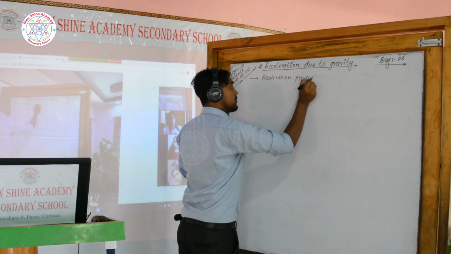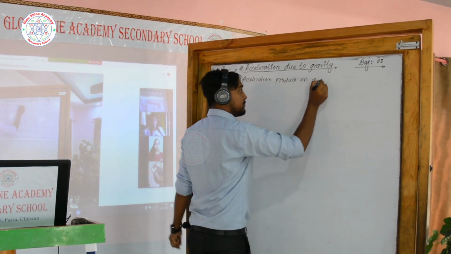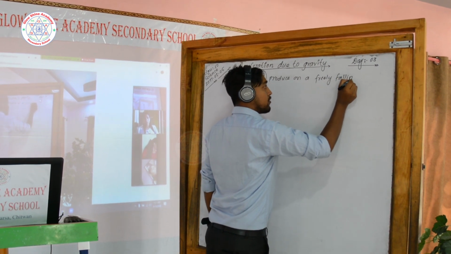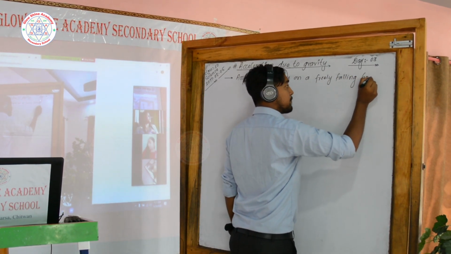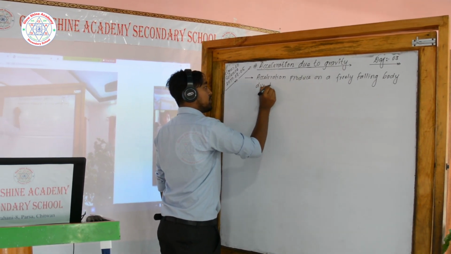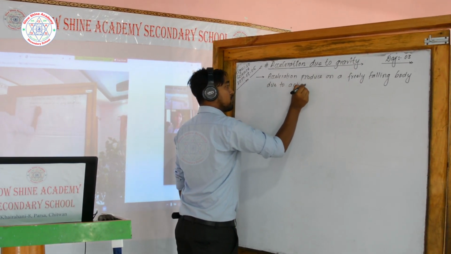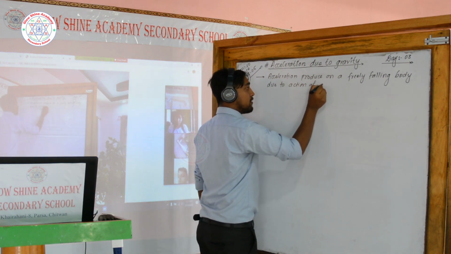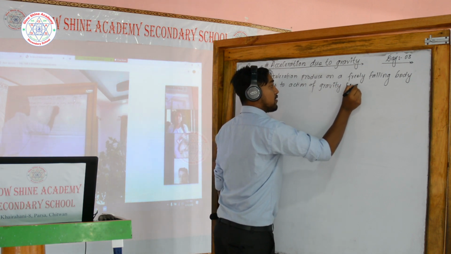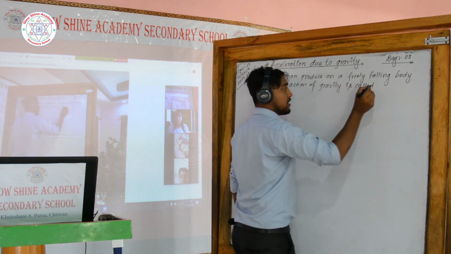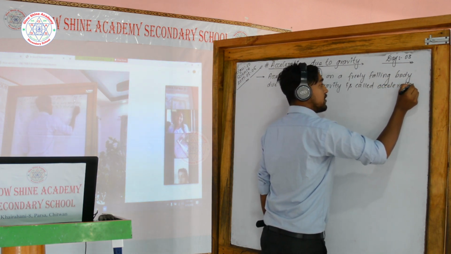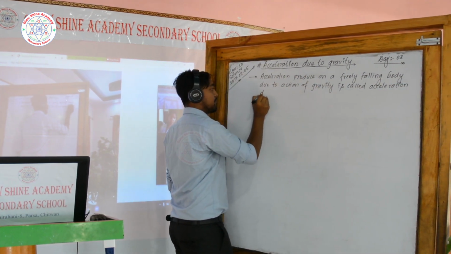Acceleration produced on a freely falling body due to action of gravity is called acceleration due to gravity.